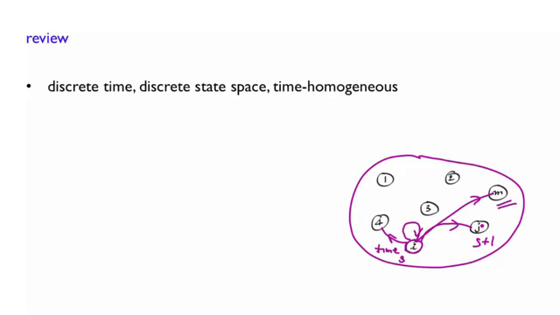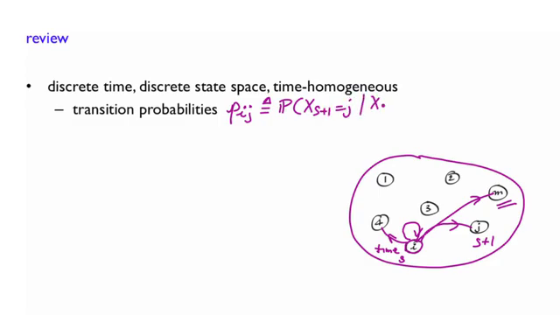So what is left to define are the various probabilities of transitions, such as the transition from i to j. And the notation we're going to use is Pij, which by definition is that transition probability here. Right? So given that you are in state i at time s, what is the probability that you end up in state j at time s plus 1?